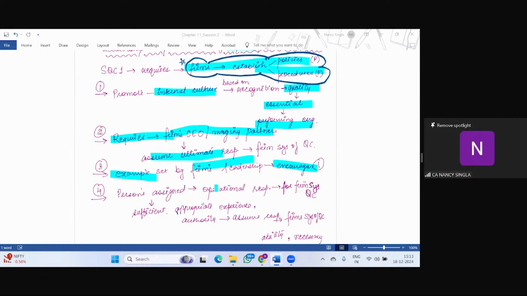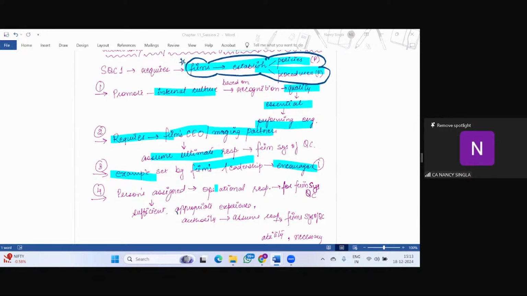Then who can create such culture? Firm's managing partner assumes the ultimate responsibility. How? They can set an example, or an example is set by the firm's leadership that encourages an inner culture whereby quality is given utmost importance, and they alone cannot. So how will it be done?